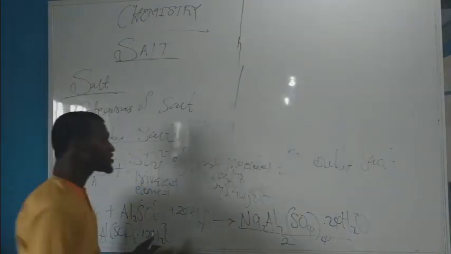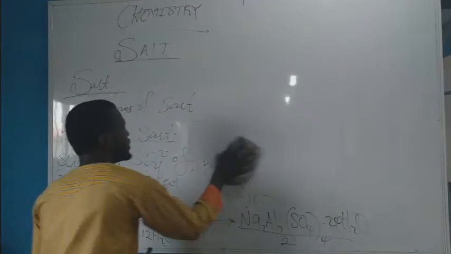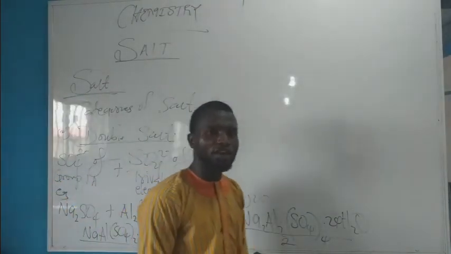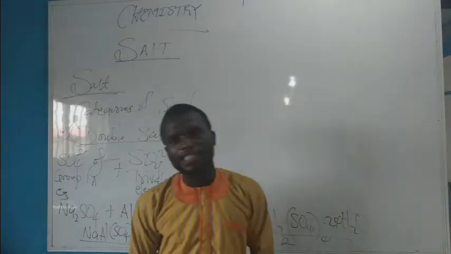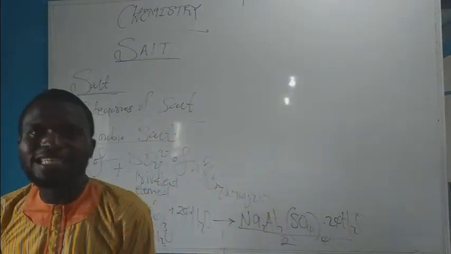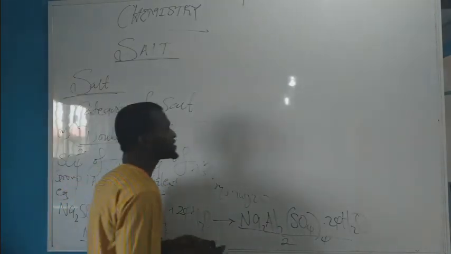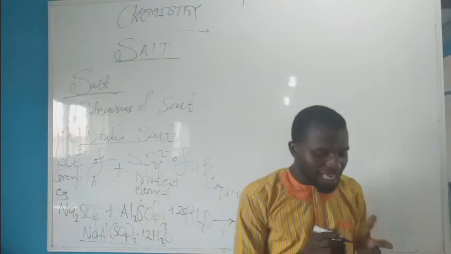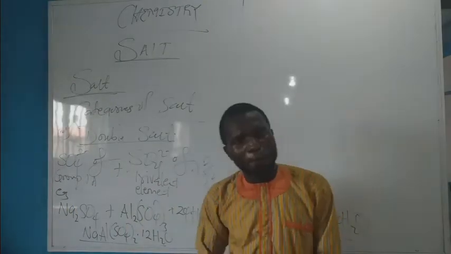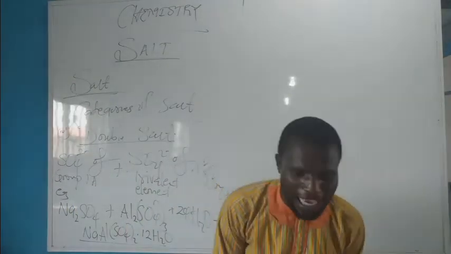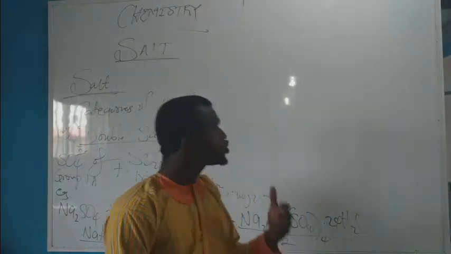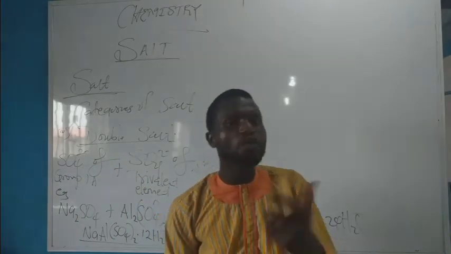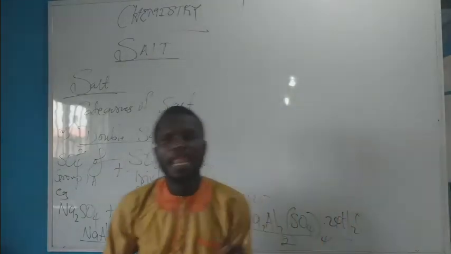Then for a complex salt, a complex salt is one that contains a complex ion, that is a ligand or a donor and an acceptor. In that case, the acceptor is always a transition metal which has a vacant orbital to accept electron pairs, while the donor is always an electron-rich substance that can relinquish or give off its electron pairs.